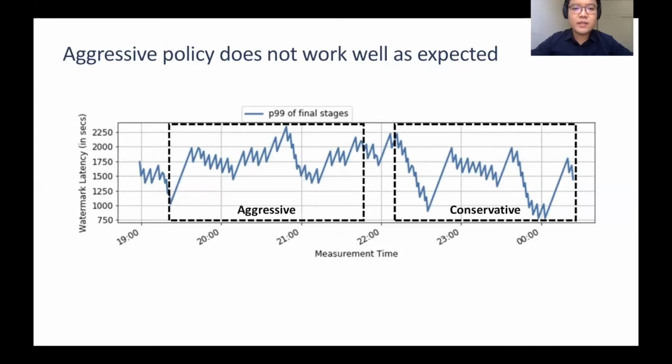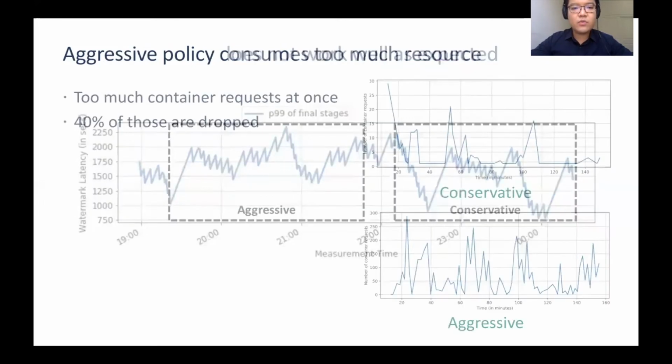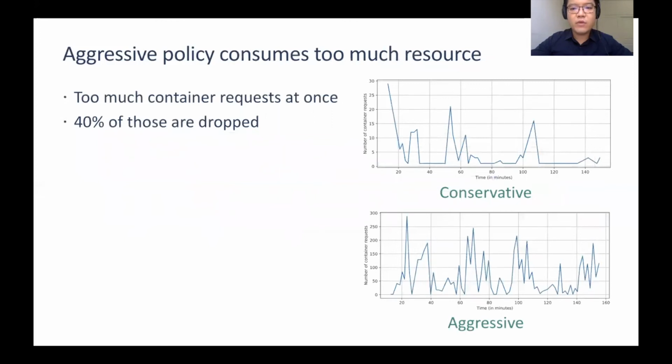In certain cases, as shown in this figure, the aggressive policy even leads to a higher tail latency. To better understand this behavior, we examine the resource requests issued by both policies over time. It turns out that the aggressive policy requests almost an order of magnitude more containers than the conservative one. In a single policy cycle, the aggressive policy can request more than 250 containers, while the conservative policy never requests